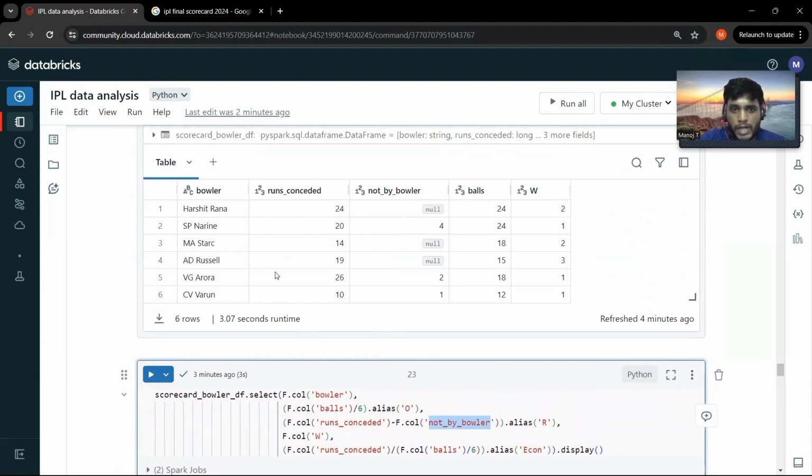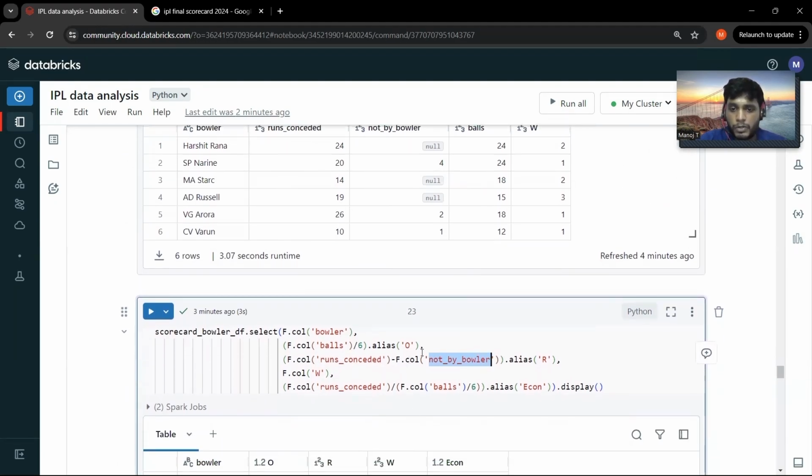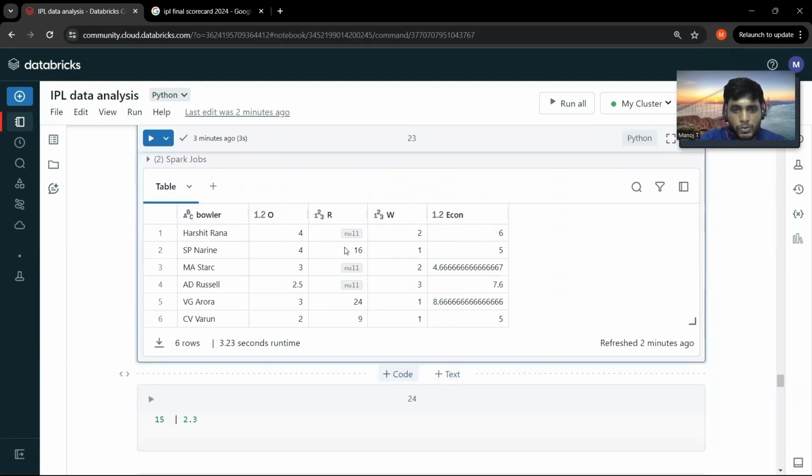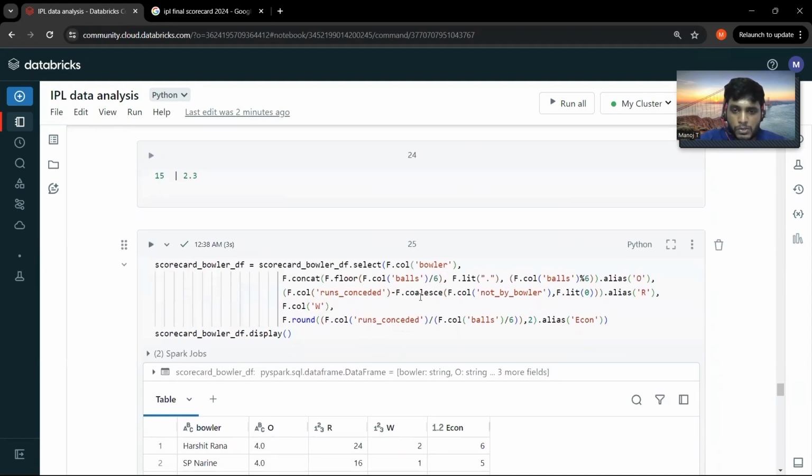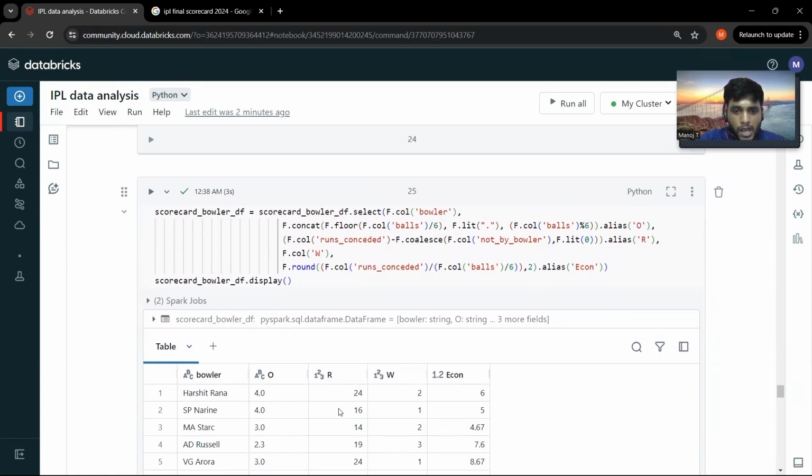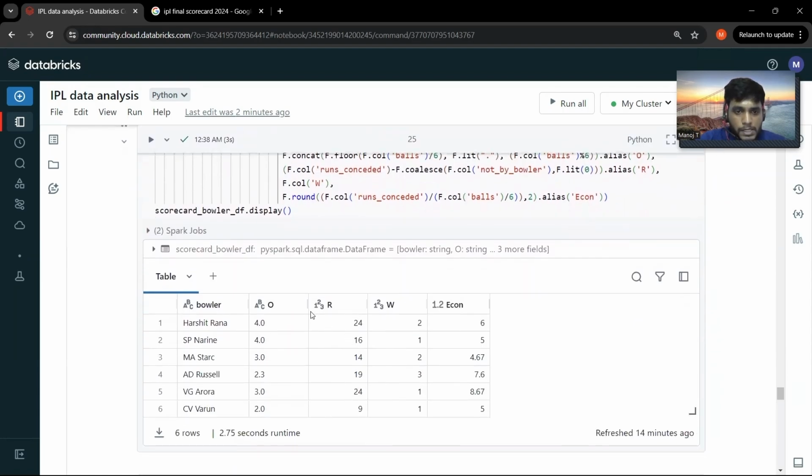So if you try to subtract null from an integer value, the output is going to be null. To overcome this, we can use COALESCE. With COALESCE, I'm just replacing this null value with 0, and that's how I calculate the runs.